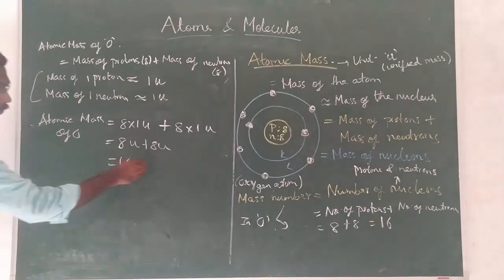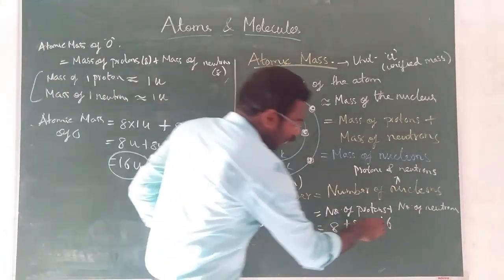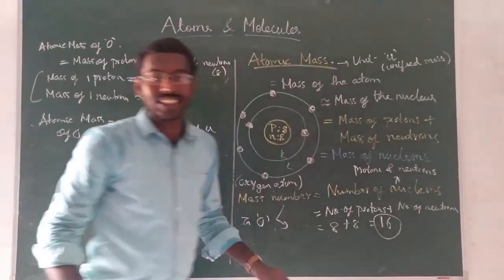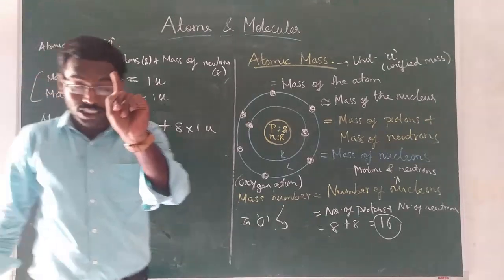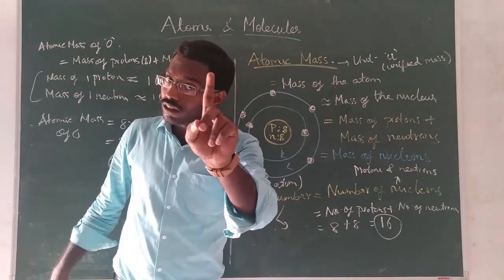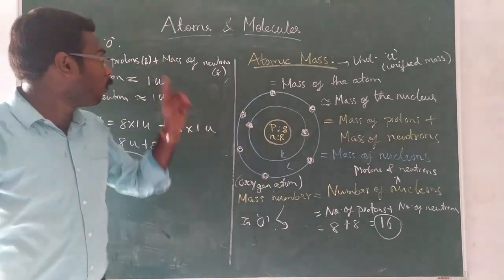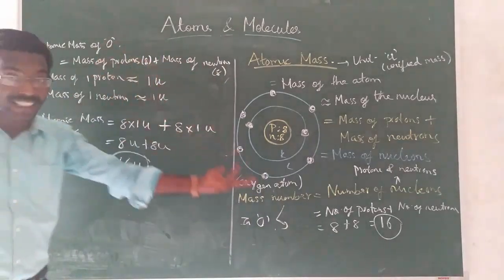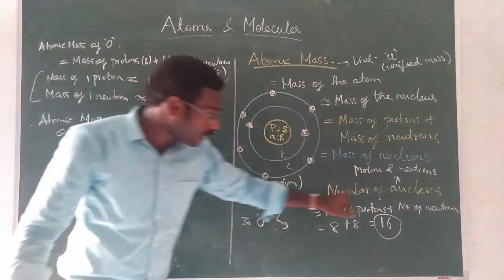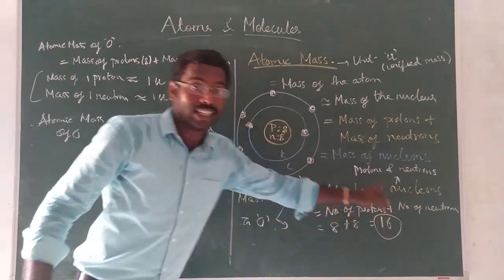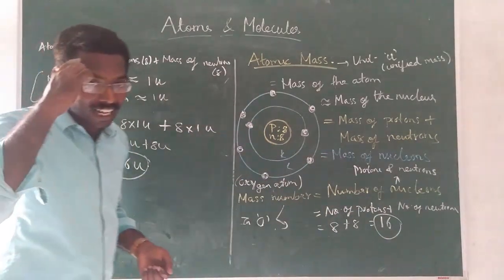Now you would have understood one thing. The atomic mass and the mass number are the same in number. Why is it the same in number? Because 1 proton is 1 U, 1 neutron is also 1 U. That is the mass of 1 nucleon. Nucleon means whether it is proton or neutron, it is 1 U. Therefore, if there are totally 16 nucleons, then their atomic mass is 16 U. Now you got some idea?